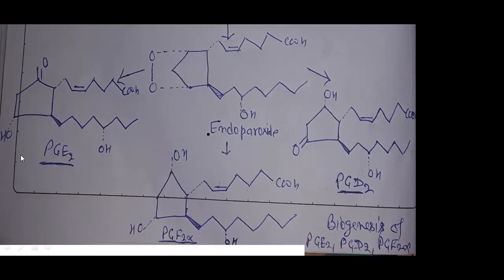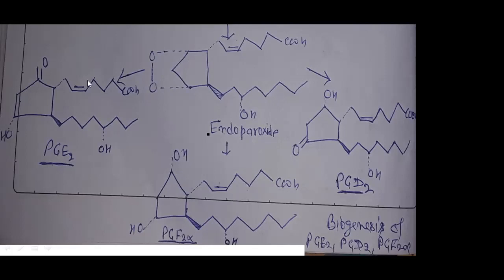Then the structure is like prostaglandin E2. And if here OH and here also OH, if the bond breaks, there are so many possibilities: C double bond O, OH, and so on. In this way they convert into prostaglandin F. And if the upper side is OH and the downside is double bond O, then this is prostaglandin D2. So different compounds are produced from the same intermediate, the endoperoxide.